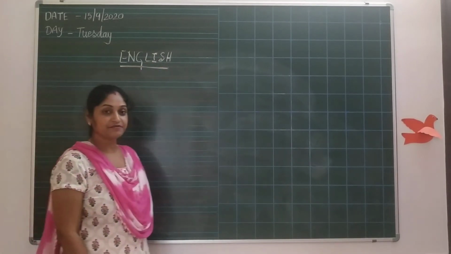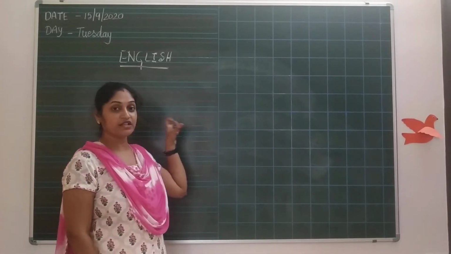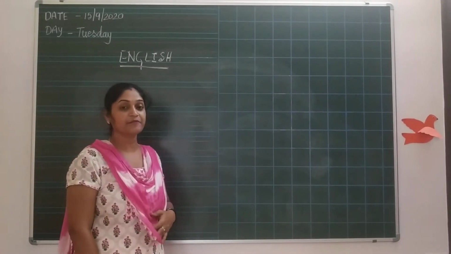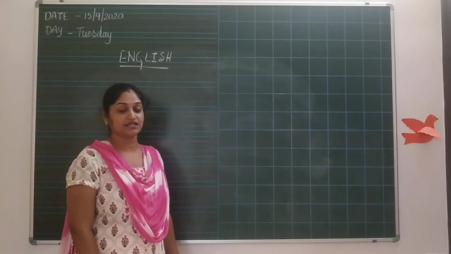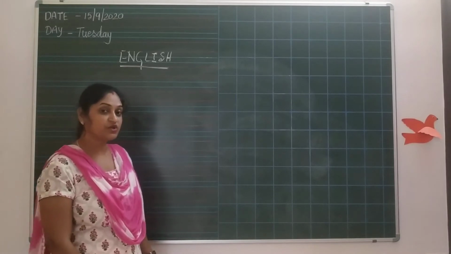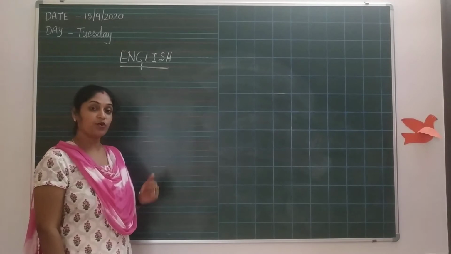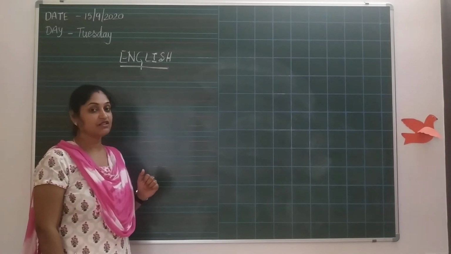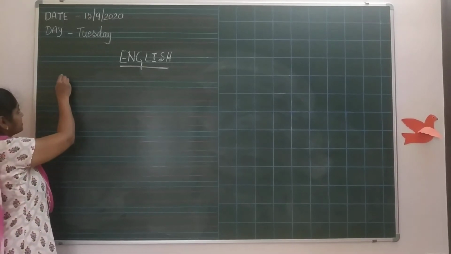Yesterday what we learned? Small letter and big letter. How to write small letter and big letter together. Then identification of the vowels. Why do we use the vowels? Okay, today other than vowels, what are the letters there? Now what is that? Shall we see what is that? First we will start. We will write the alphabets.